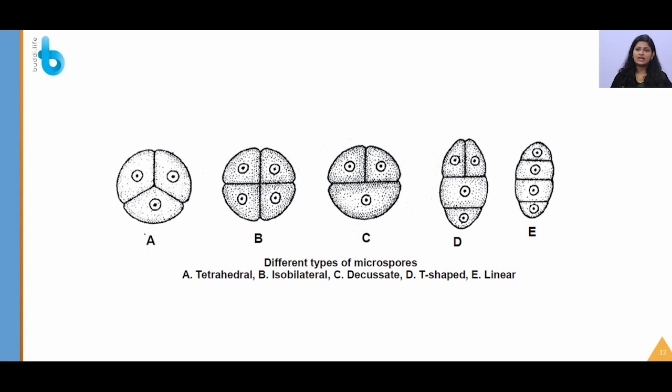Here this structure A, the first structure, is very important because microspore tetrads generally form in this type, that is 1, 2, 3 will be facing the front side, whereas the fourth one will be at the back side. This is generally called tetrahedral, and most pollen grains form this tetrahedral structure. The next one is isobilateral. Here all 4 are seen from the front view. Decussate is when one more pollen grain is arranged backwards, the next will be T shape, and the last one will be linear, where everything is arranged in a linear fashion.